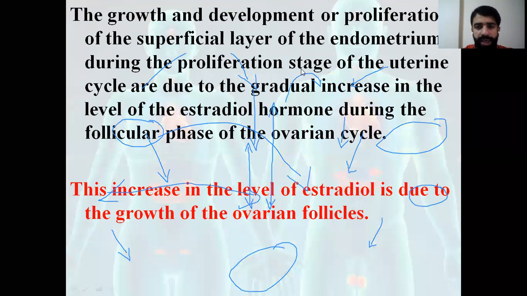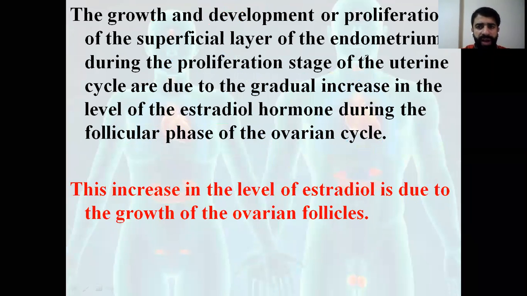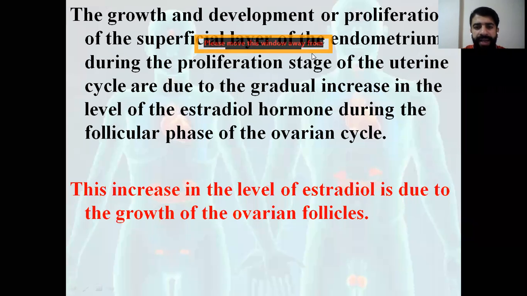So you have to know that during the development and the proliferation of the superficial layer of the endometrium, we have that stage where the layer of the endometrium will develop during the proliferation stage of the uterine cycle. It's due to the gradual increase in the level of estradiol hormone, which is the estrogen, during the follicular phase of the ovarian cycle. You have to know that the increase in the level of estradiol is due to the growth of the follicles.